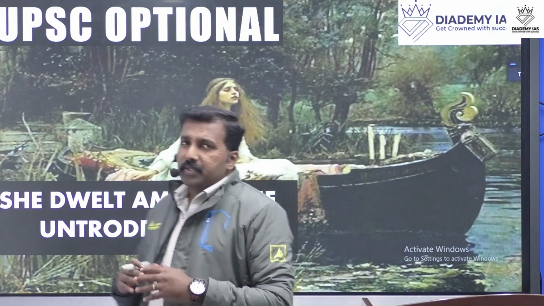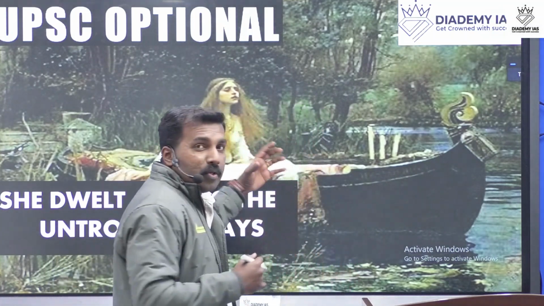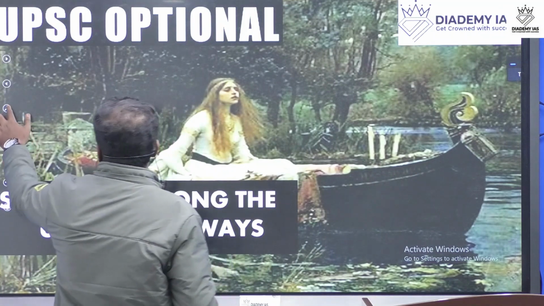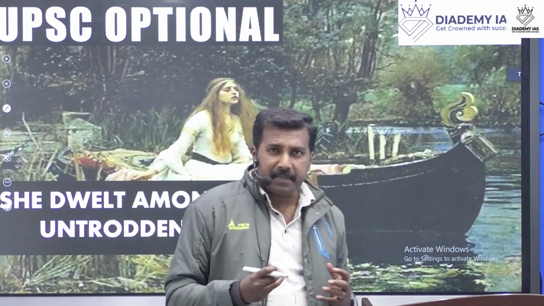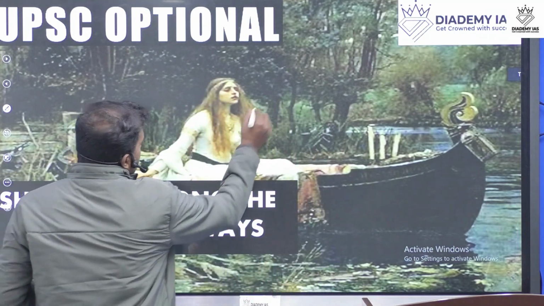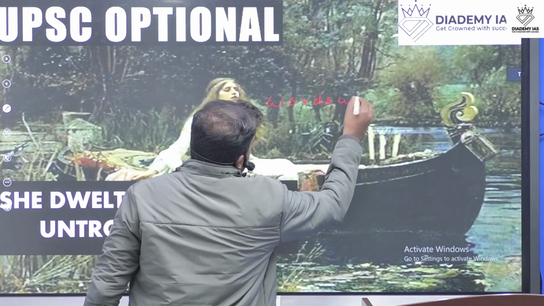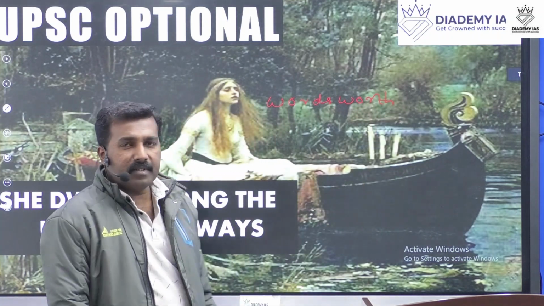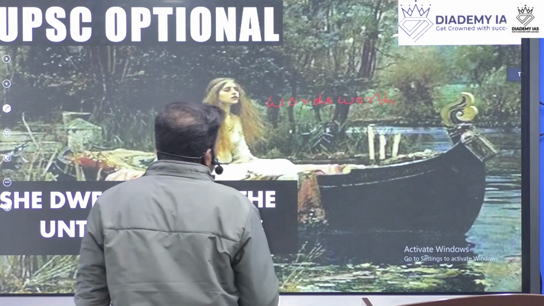Before going to the meaning of this poem, we can discuss the author of this poem. Who is the author? It is the most familiar, most famous writer in English literature, Wordsworth.